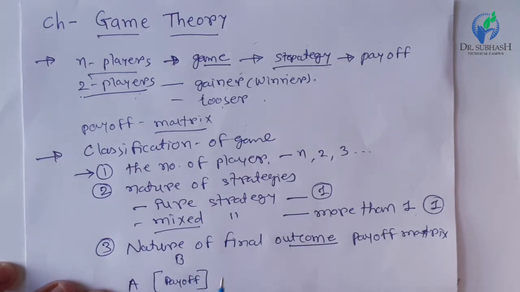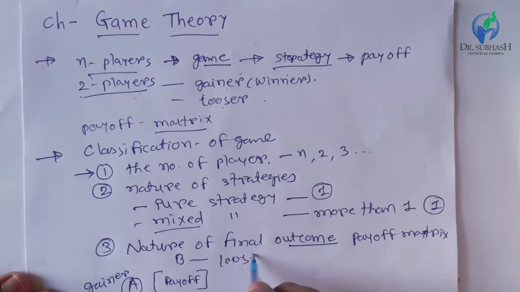In this chapter, we will always consider player A as the gainer and player B as the loser. Whatever element is in the matrix, if it is positive, it indicates a payoff or gain for A, and a loss for player B. But if it is a negative value, it indicates a loss for the gainer, player A, and a profit for the loser, player B. So this is the payoff matrix.